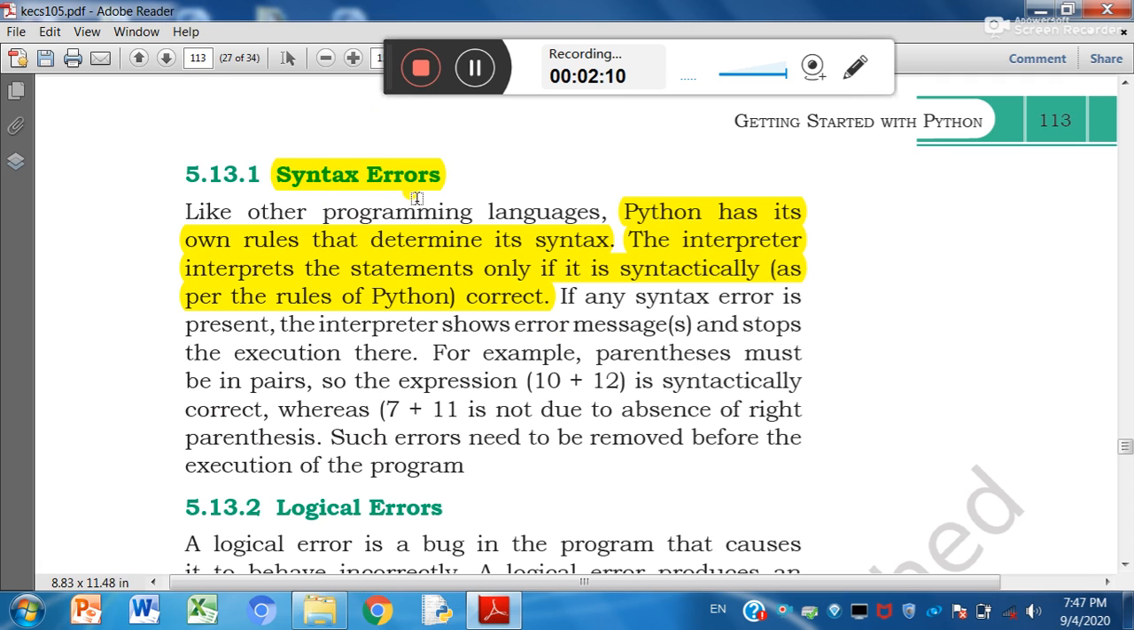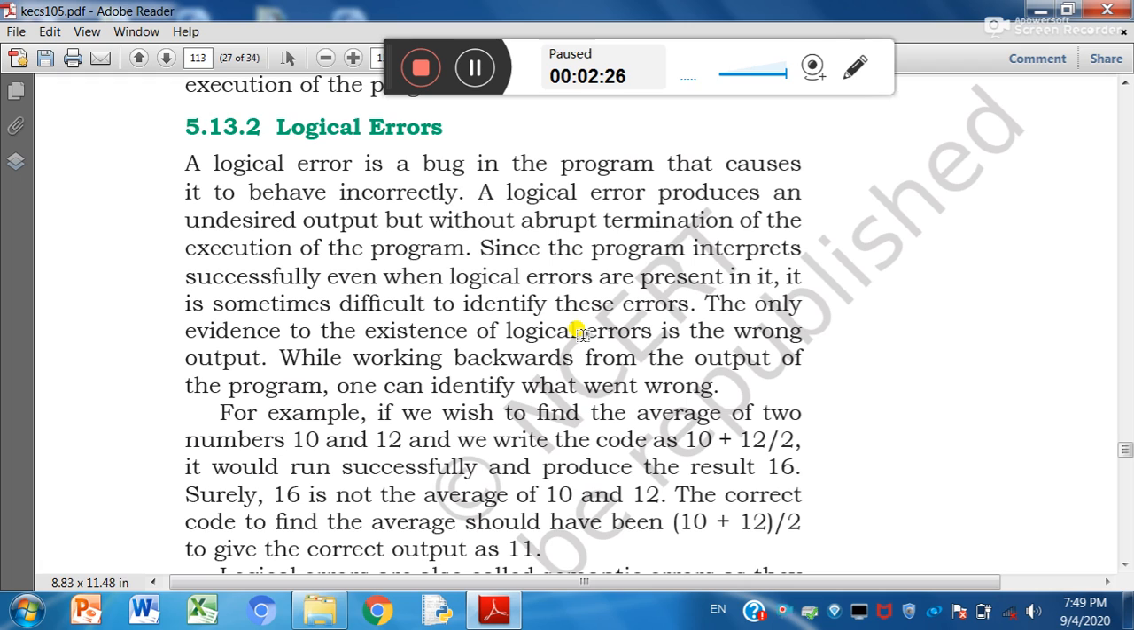And how we can remove syntax error? To correct or use proper syntax. I am repeating again. Syntax means some rules and regulations related to Python language. Now next one is logical error, right?